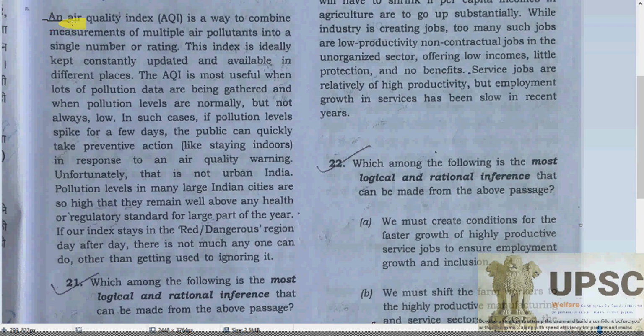See, an air quality index, AQI, is a way to combine the measurement of multiple air pollutants into a single number or rating. This index is ideally kept constantly updated and available in different places.